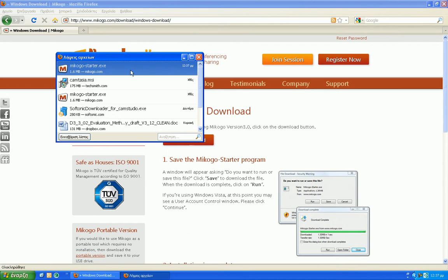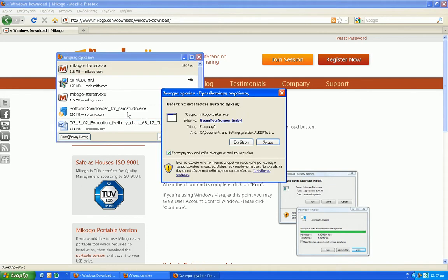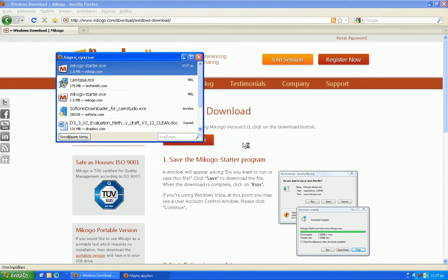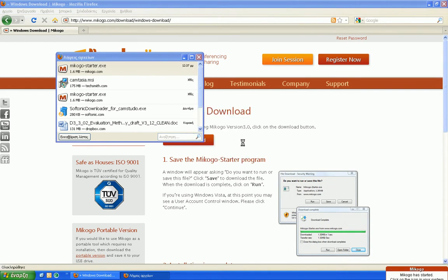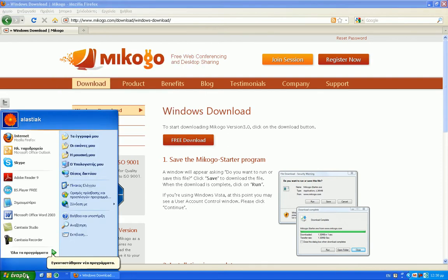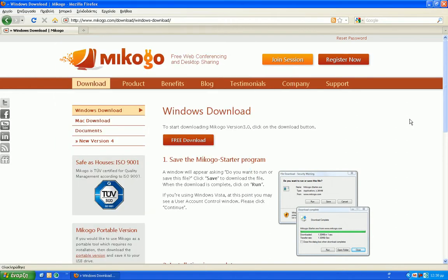Then you click to install it. Mikogo software has been started. You can check it from your program files that has been installed correctly. Then we close browser.